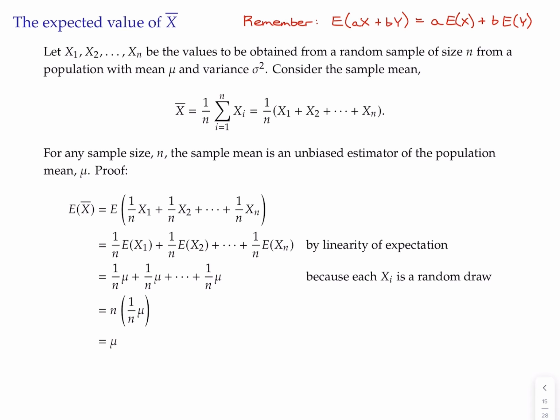What we're going to show is that for any sample size, the sample mean is an unbiased estimator of the population mean. Now remember what that means. It says that the average across possible samples we could take of our estimator is equal to the population parameter of interest. So in the unemployment rate example, if the true unemployment rate is 5%, we have to accept that some of our estimates will be higher than that, some will be lower, just depending on who lands in the sample. But we hope that our process is correct on average. That is, across the possible samples we could have taken, on average, we'd get 5%.